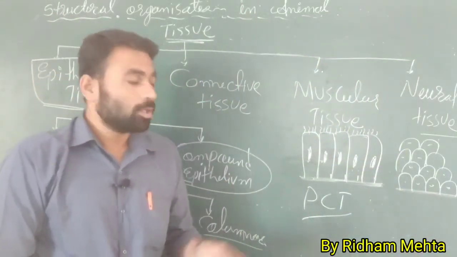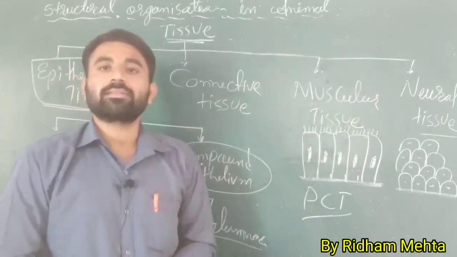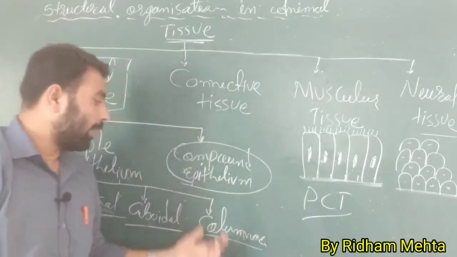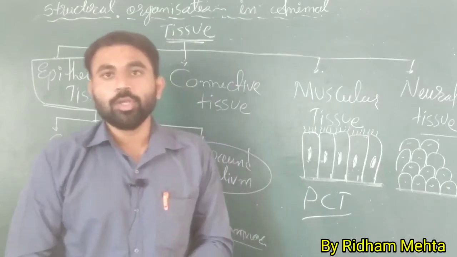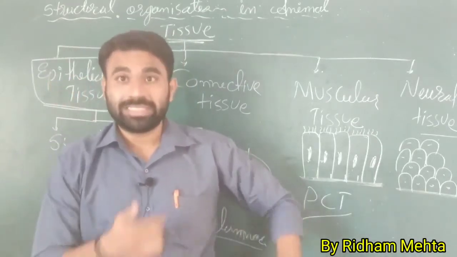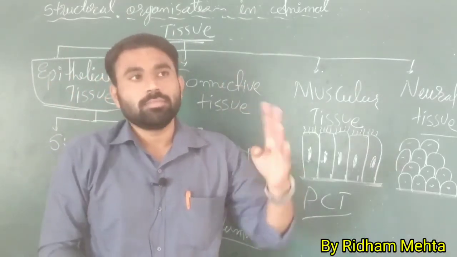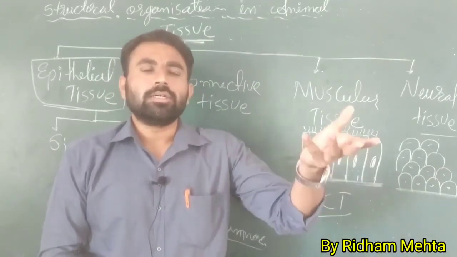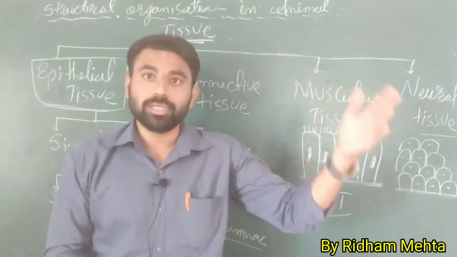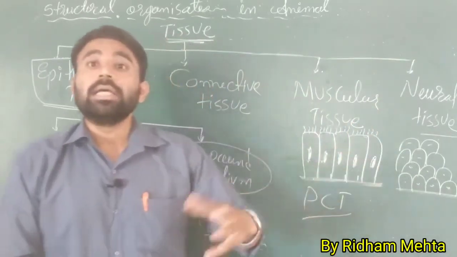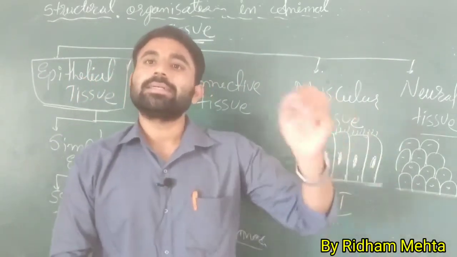So the multiple layers are there, that's why it's called compound epithelium. So compound epithelium is multilayered, that's why they are not functioning in secretion and absorption, they can't absorb so many materials, they can't secrete the chemicals.